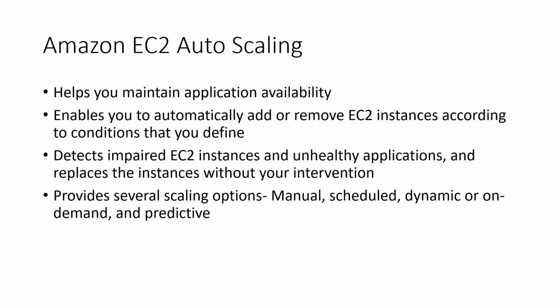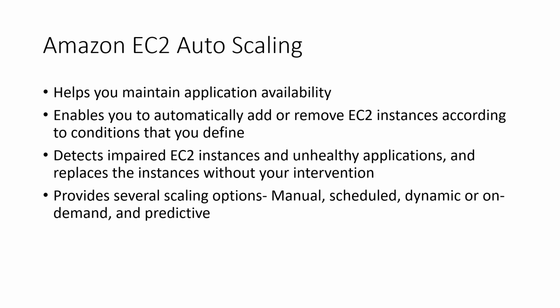The solution which we will be using for scaling is Amazon EC2 Auto Scaling. Through this we can maintain application availability based on the server count. You can automatically add or remove EC2 instances according to the conditions that you define. You may define that 5 instances should be there, or 6, based on the traffic coming to your EC2 instances. You can decide.